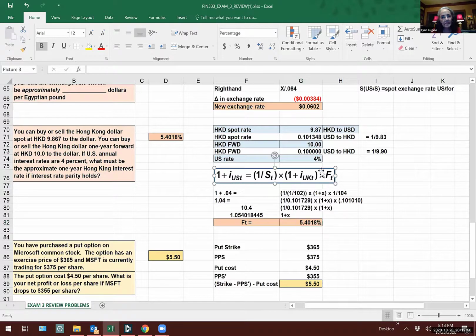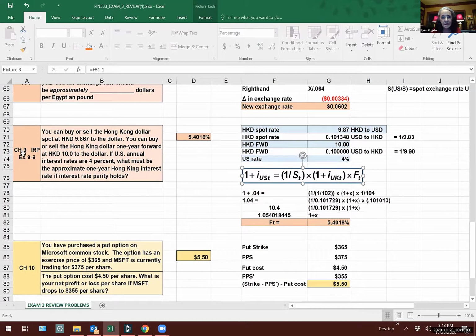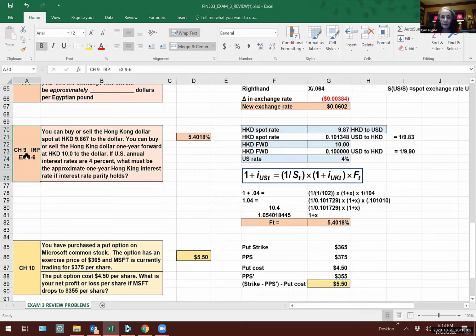I'm solving interest rate parity. Back over so you can see. This is interest rate parity. There's an example of this in the book, 9.6. Hong Kong to the US dollar. Turn it around the other way. US dollar to the Hong Kong.